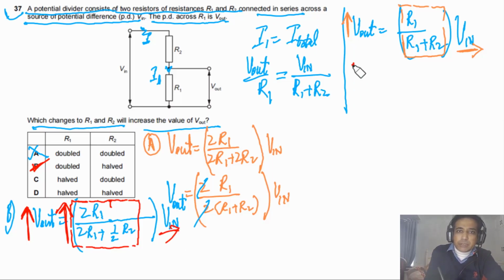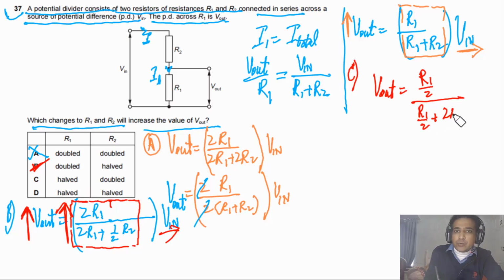Now if you look at option C, let me write down C first, half and double. So V out will be equal to R1 is half, so this is R1 divided by 2. The numerator becomes half. How about the denominator? This is R1 by 2, plus we have 2 times R2, so it does not decrease by 2. This decreases more, so it simply means that overall this factor decreases, so V out decreases.